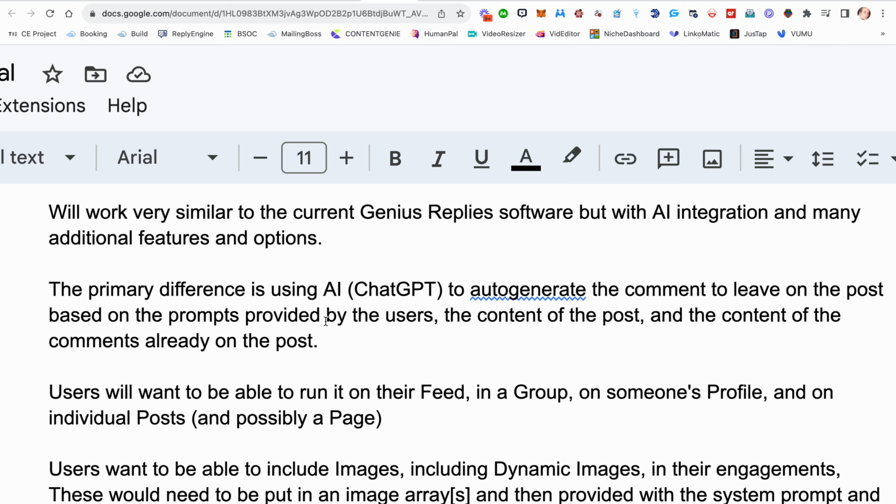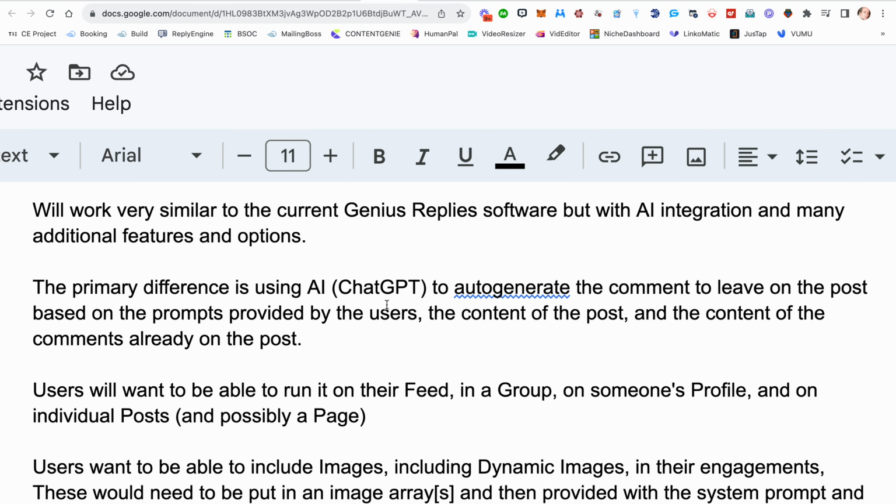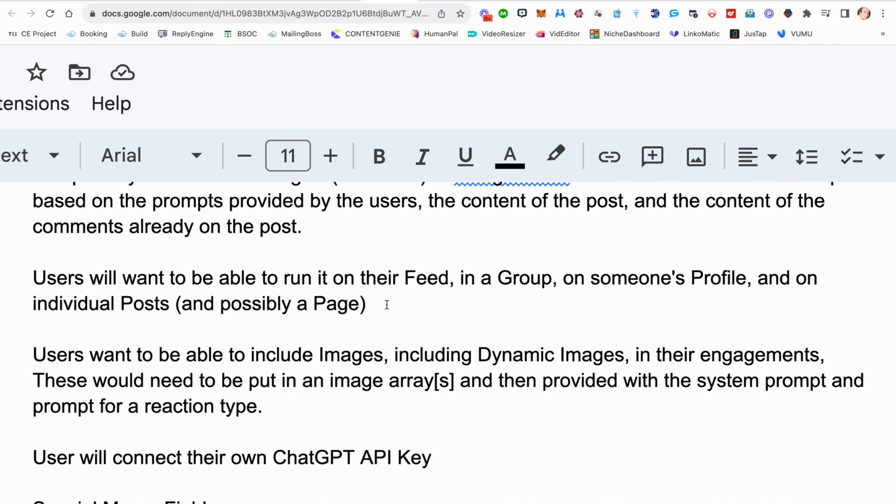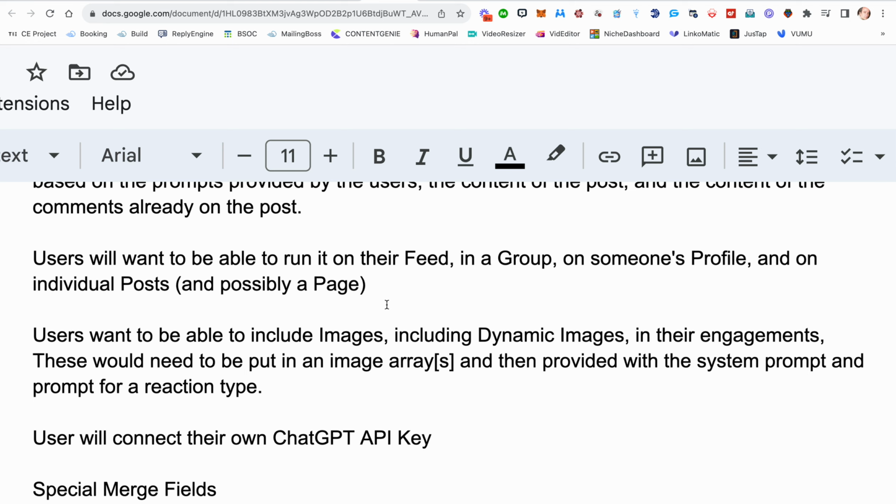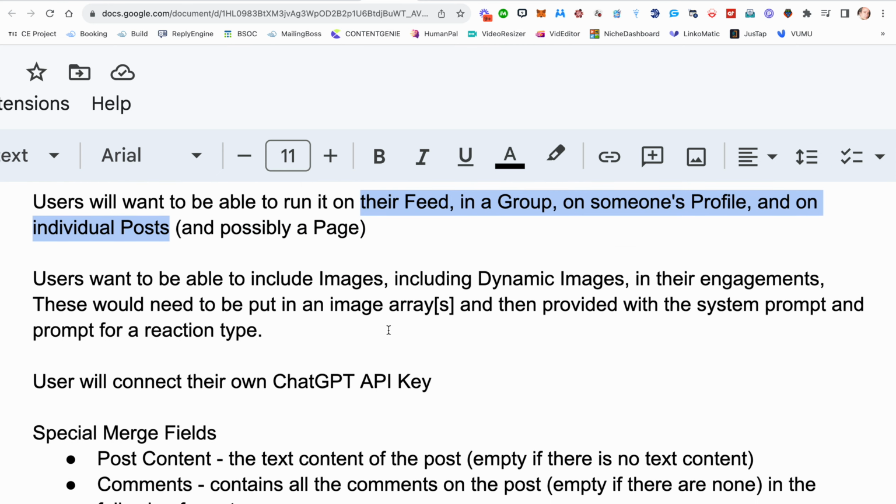That's the basis of these differences, and it's going to auto generate a comment that can be left on a Facebook post based on prompts that the users give, the content of the post, and the content of other comments that are already on the posts. This will run in the user's Facebook feed. It'll run in a group. It'll run on someone else's profile, and you can set it to run on an individual post. And possibly a page, all right? That we don't know for sure, but these other ones we're going to put in there.